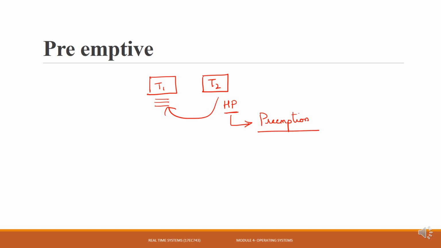While there is a preemption, it has to perform context switching, because T2, which is of highest priority, starts executing now since it has interrupted the current task. After the execution of this highest priority task, it has to resume back to the position where it was interrupted, right? So the status of both tasks has to be saved. That process is done using context switching.